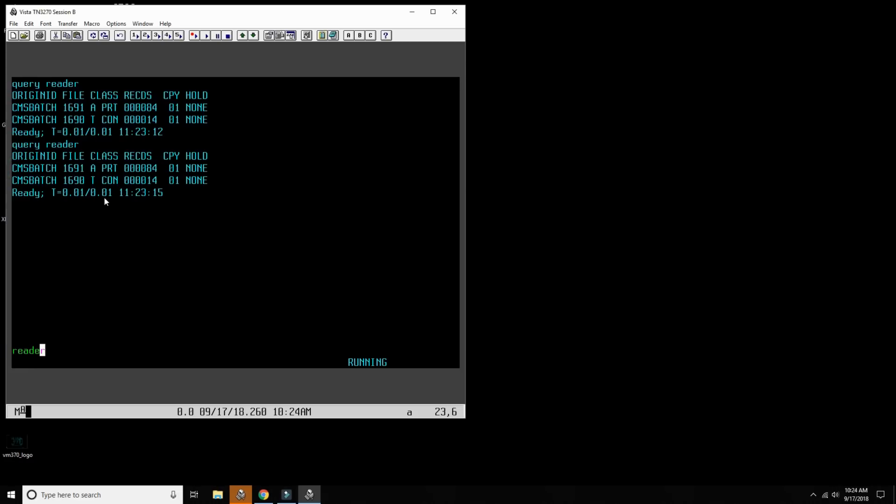I could say read card 1691, and then I specify 1691 card A, something like that, to store it, and then I can go have a look at it. I'm not going to do it now, but I could also query the printer, anything that's ready to be printed, and I could do the same thing there. So right now, of course, if I print to a certain class, it will go directly to a printer. Some others, it will be held here in the printer. So this kind of shows you how to work with it.